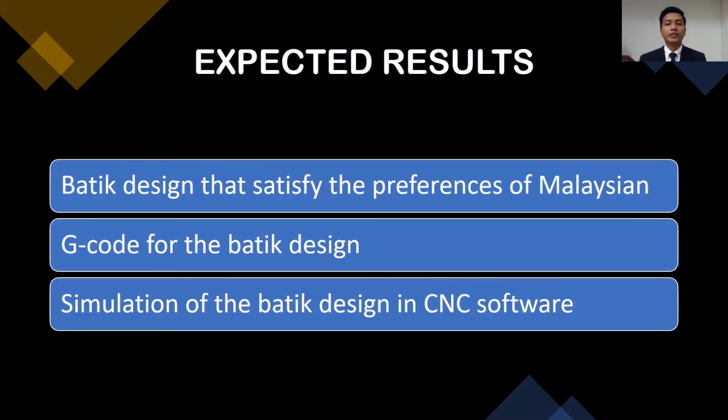Next, the expected results. Through the end of this research, we expected to get the batik design that satisfy the preferences of Malaysia citizens. And then we expected to achieve or generate G-code for the batik design that we obtained from the Kansei data. And lastly, we expected to create a simulation of the batik design in a CNC software.